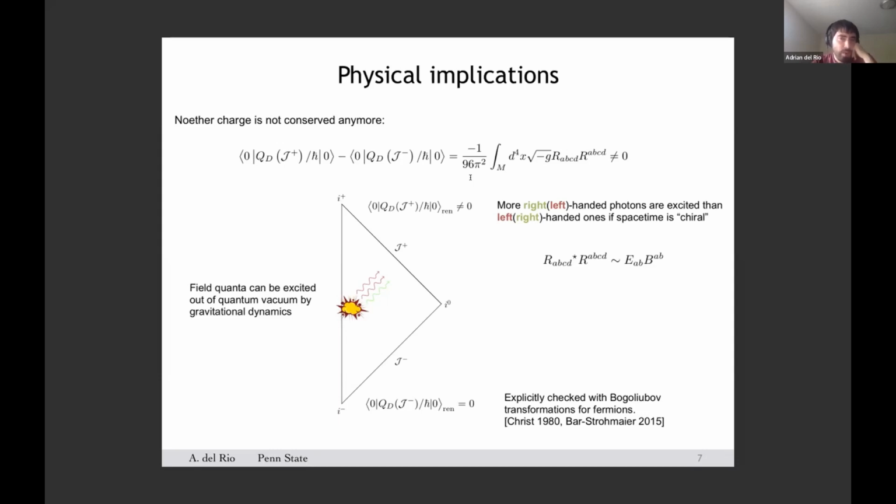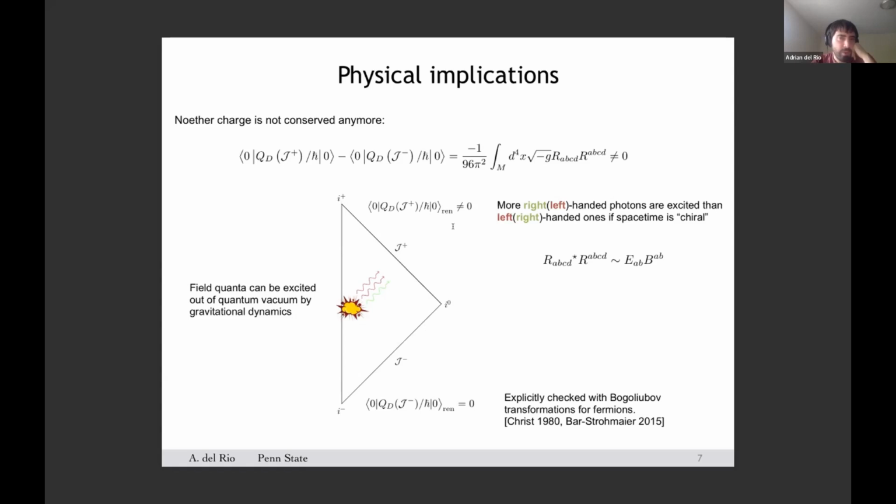In the quantum theory, however, the expectation value in a given quantum state of the net helicity charge will no longer be conserved in time, and the change in time will be determined by the spacetime geometry in this particular way. So if I take, say, the natural vacuum state associated to past null infinity, scri minus, and if this quantity is zero, then in the asymptotic future at scri plus, the expectation value of the net helicity charge is expected to be different from zero in general.